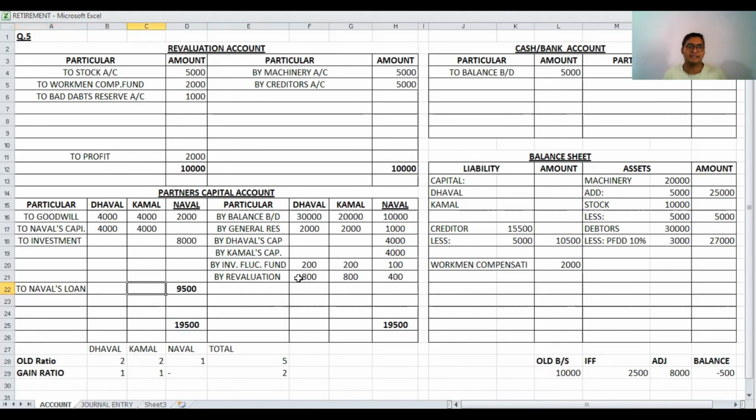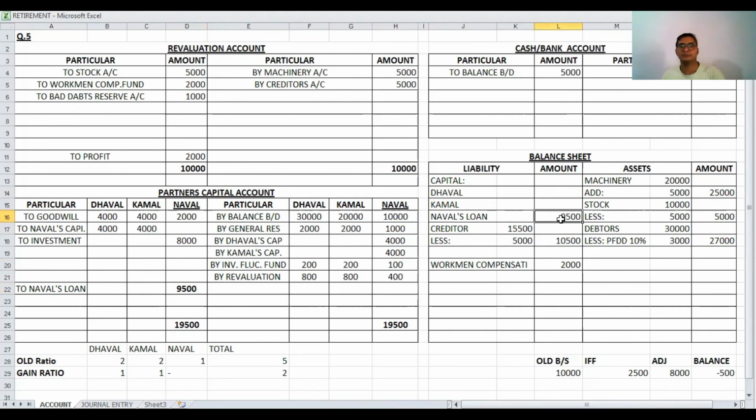This amount will be paid by the firm to Naval during the year. And the second entry for Naval's loan is in the balance sheet liabilities side, 9,500 Naval's loan. First entry here, second entry here, two entries of 9,500, 9,500.